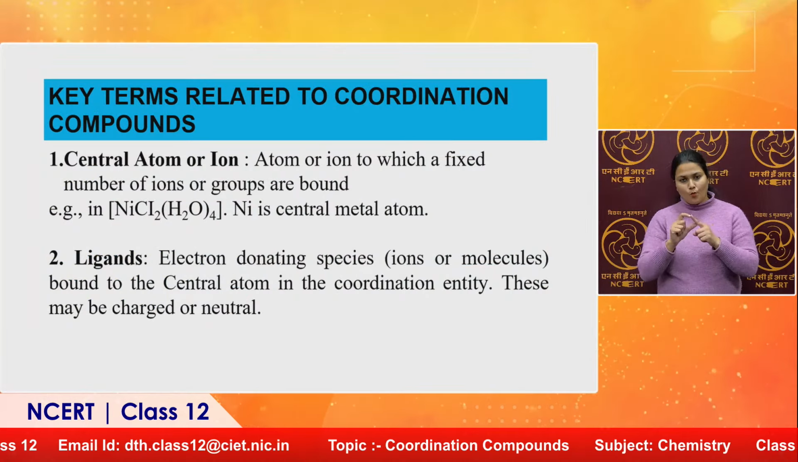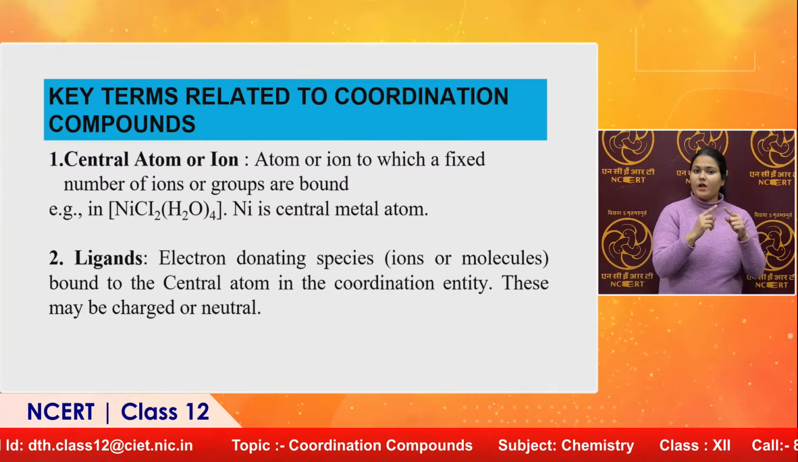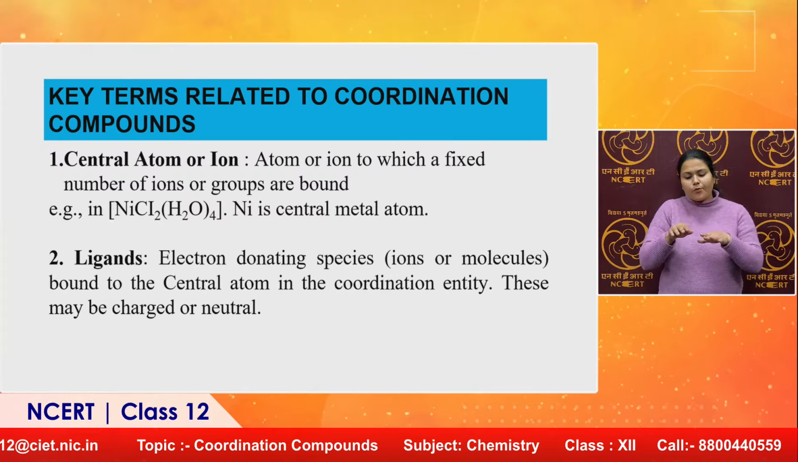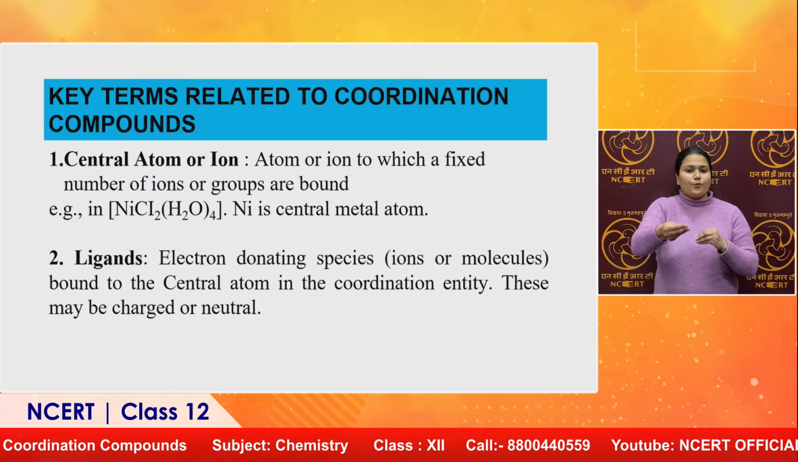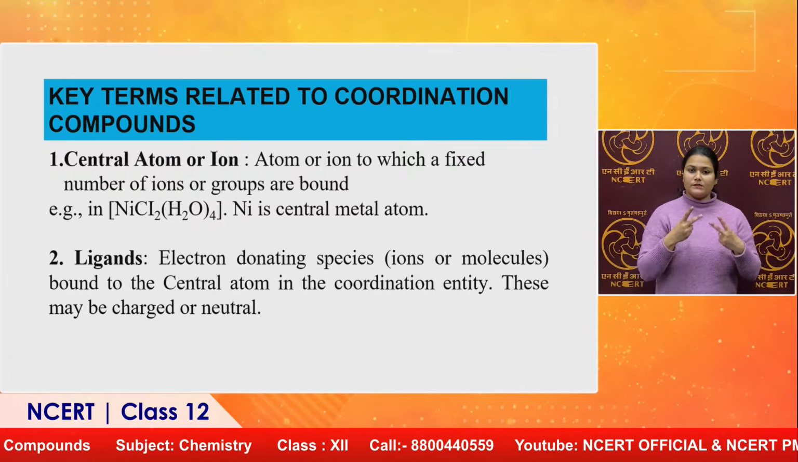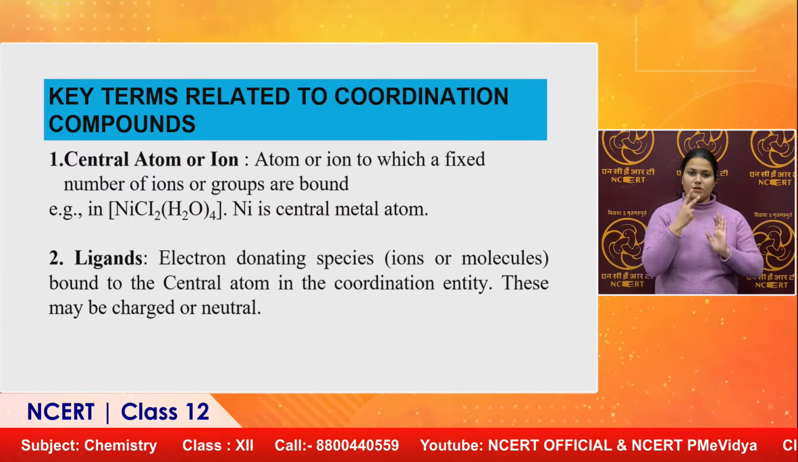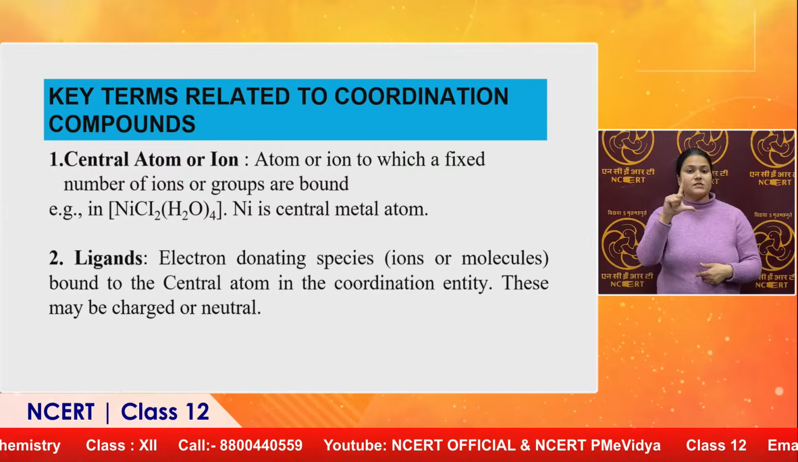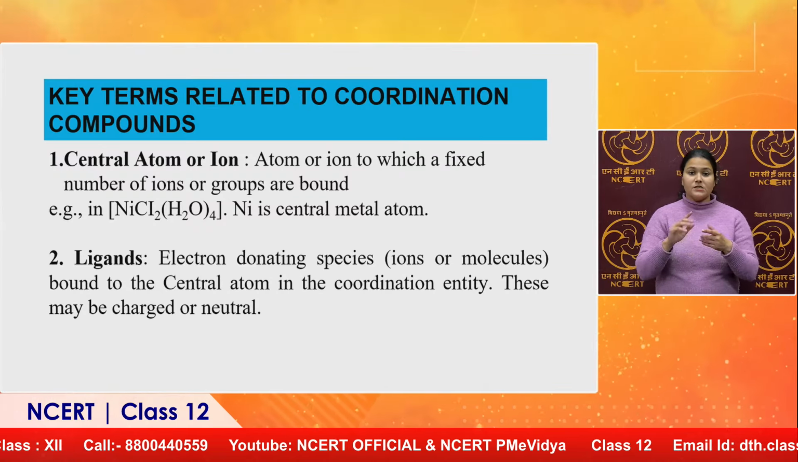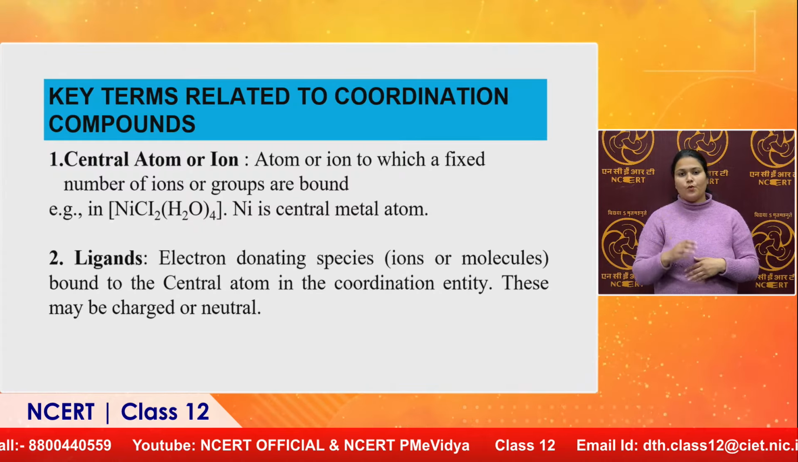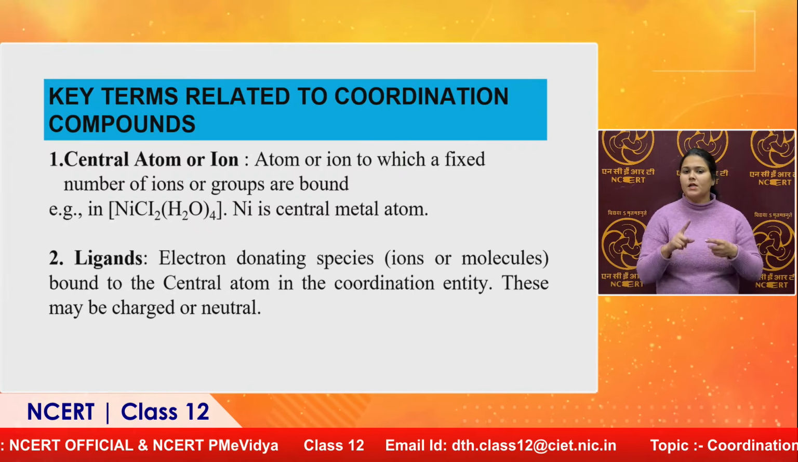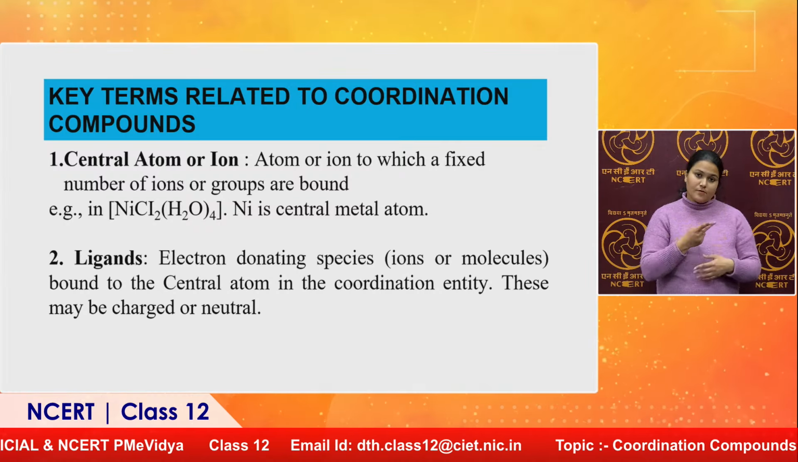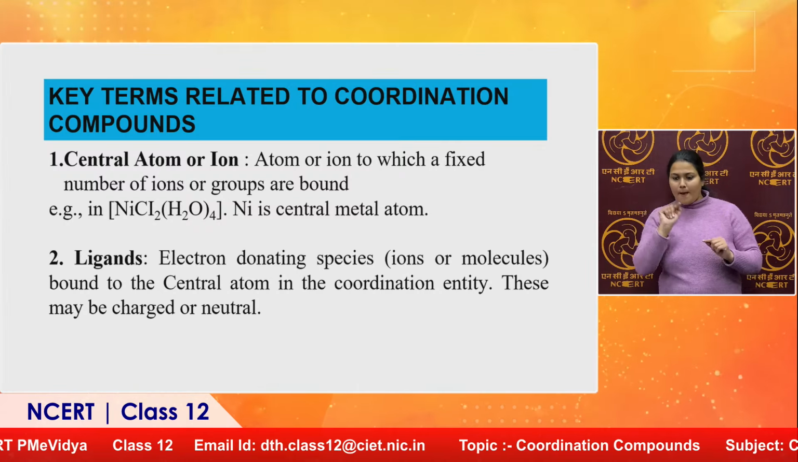So, simply we can say that the atoms or group of atoms that provide a pair of electrons to the central metal are generally referred to as ligands. Like here, in case of what we are seeing on the screen right now, NiCl2(H2O)4, here is chlorine atom and water molecule. Both are acting as ligands because these are providing a pair of electrons to the central metal nickel.